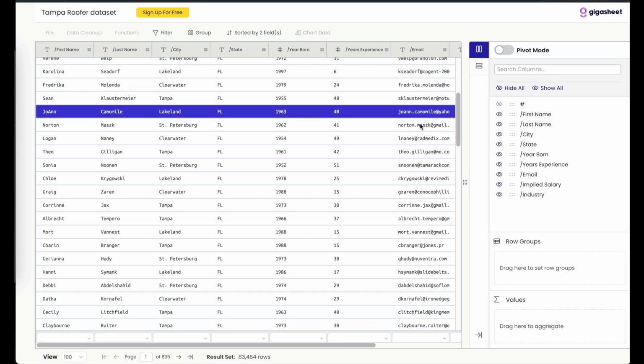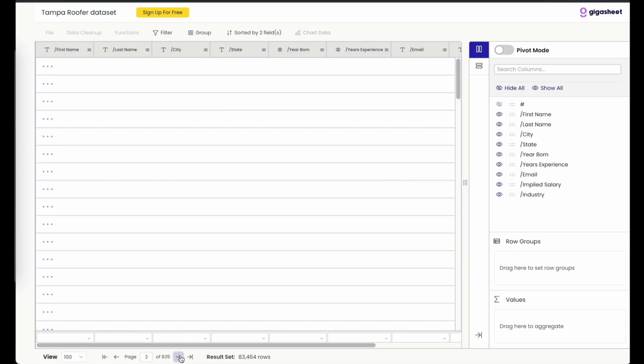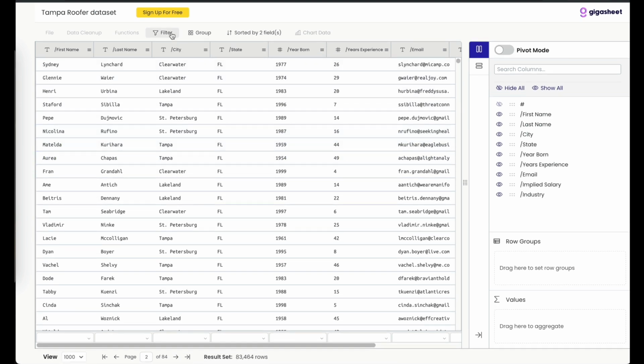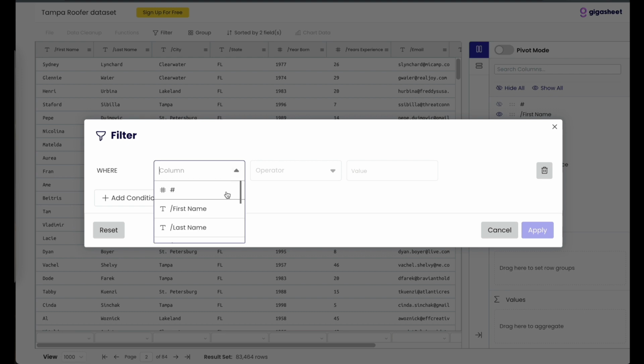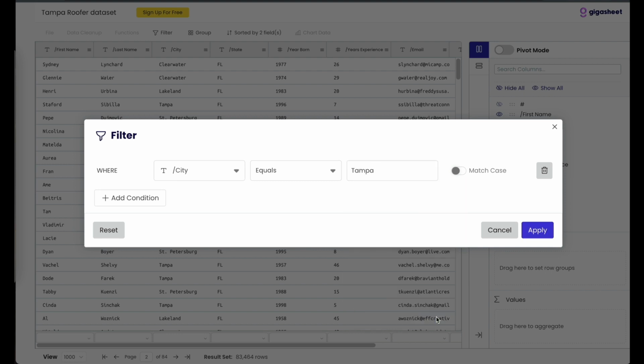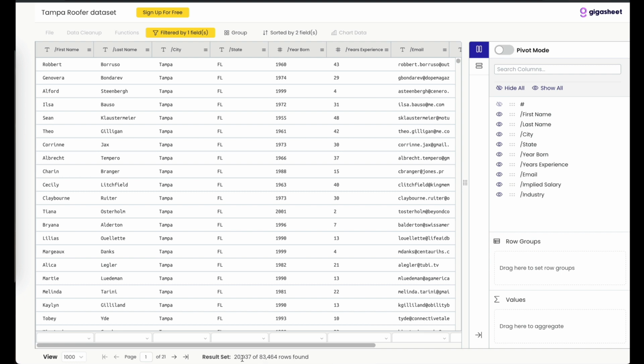They can filter, they can group, they can sort, they can simply paginate through and understand who's in these 83,000 rows. You can show 1,000 at a time and build a filter and say, you know what, I don't want everyone in those 4 cities. I only want the people in, let's choose Tampa. I only want Tampa. I don't care about those other cities. I'm down to 20,937 rows. Now, of course, I can sign up from there and save it into my own library, or I could just continue to analyze the data anonymously.